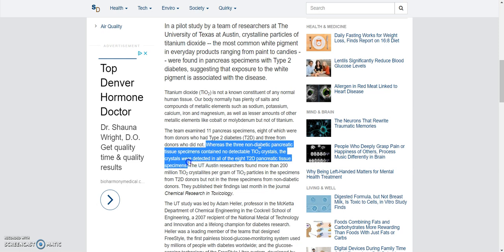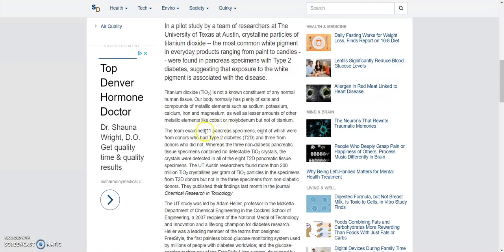That is evidence. It's basically telling you that these crystals are found a lot in pancreases that have type 2 diabetes. So this automatically right now is looking pretty good. You have at least one piece of data here and one piece of evidence.